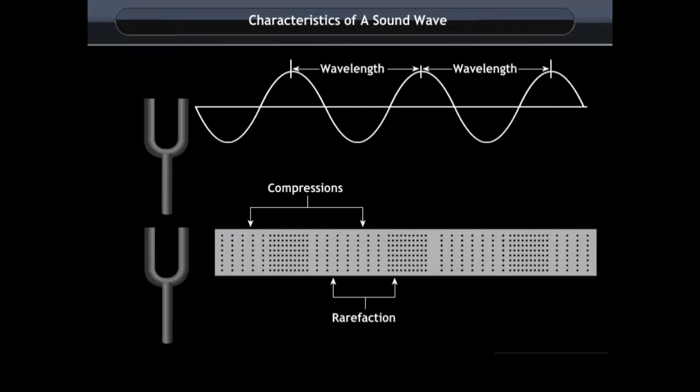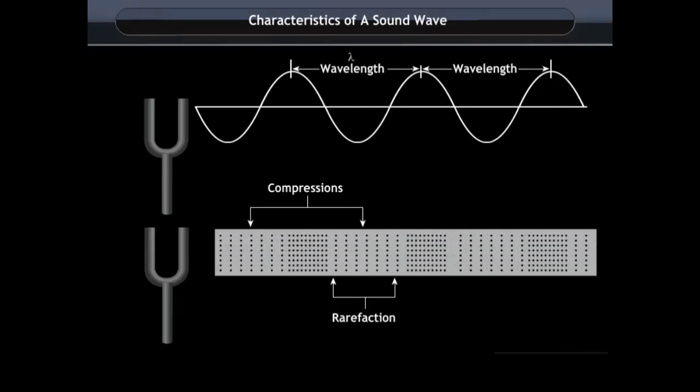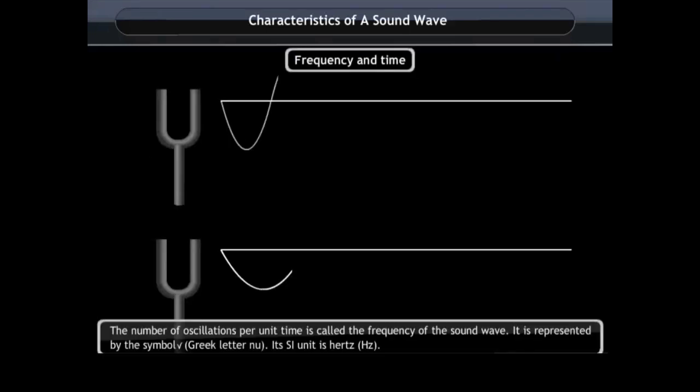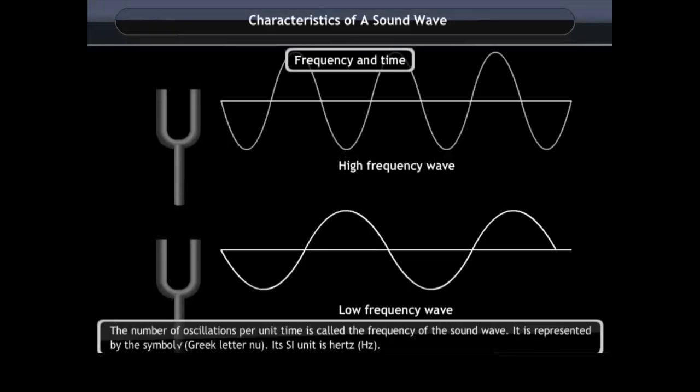It is represented by the Greek letter lambda. Its SI unit is meter. The number of oscillations per unit time is called the frequency of the sound wave. It is represented by the symbol nu. Its SI unit is hertz.